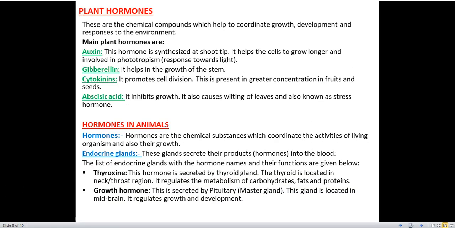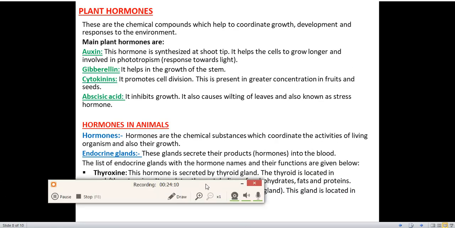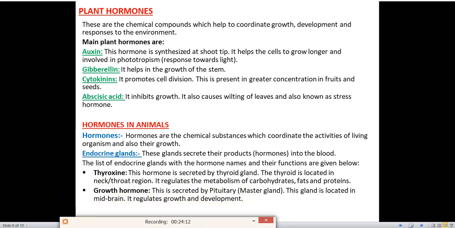Next we'll read about plant hormones. What are plant hormones? First we'll see what is a hormone. Hormones are the chemical compounds which help to coordinate growth, development and response to the stimulus. Hormones are the chemical substances which help in the growth and development of the body. The main plant hormones are 4 plant hormones we have to read in this chapter.